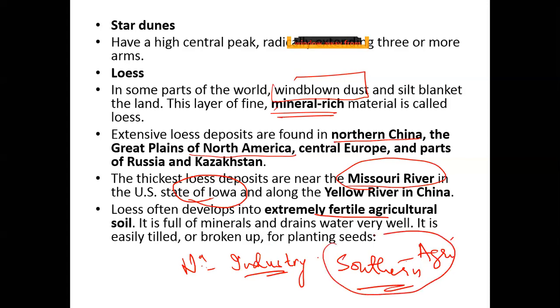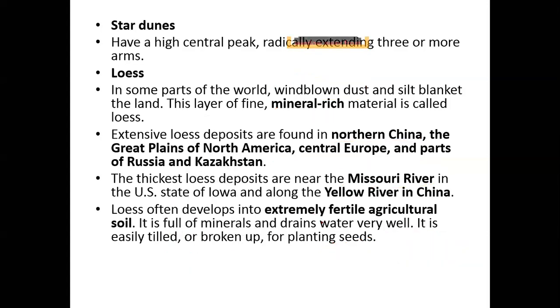The southern states wanted slavery to continue. Why? Because they were mostly agriculture based, so they wanted the slaves for their agriculture, while the northern states were more progressive and they wanted the abolition of slavery. So just when you will be doing your mapping also, it will help you.